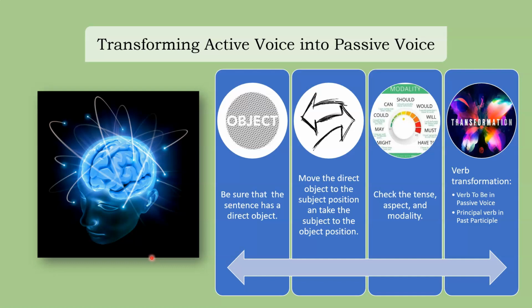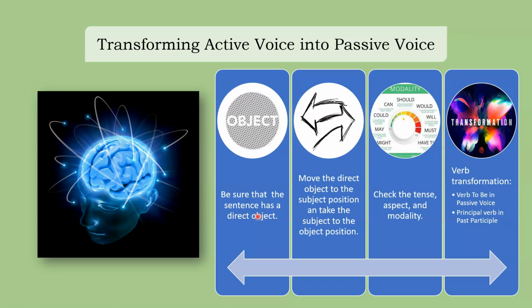The first thing you have to make sure of is that you have a direct object, right? If the sentence in active voice has no direct object, it is simply impossible to transform that sentence into passive voice, because you are not going to have a subject for that sentence.